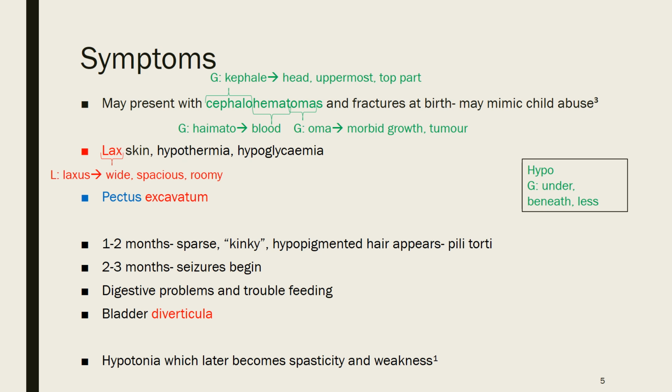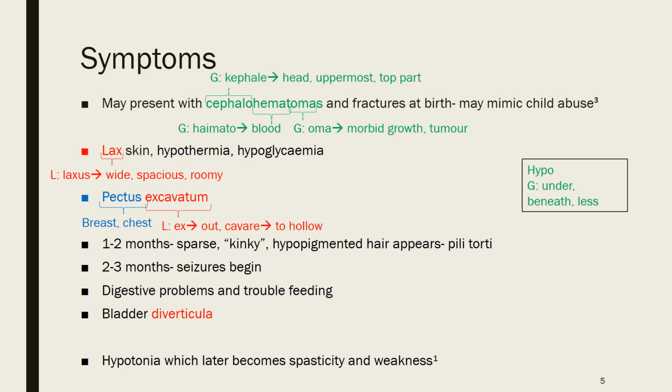They might also show hypothermia and hypoglycemia, so the hypo in this comes from Greek meaning under or less, so they have low temperature and low blood sugar levels. They can also have pectus excavatum, which was quite an interesting phrase. So pectus means breast or chest, and that was later turned into pectoralis in Latin. And then excavatum is Latin, and it means out and to hollow. So it's essentially a hollowing out of the chest. So it's as if they've got a bit of a dip right under the sternum.